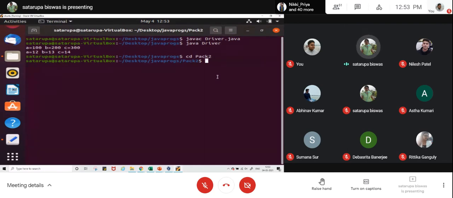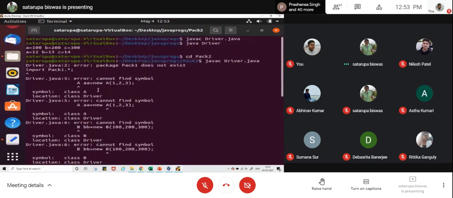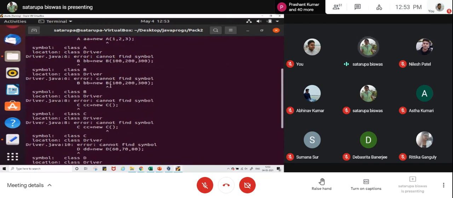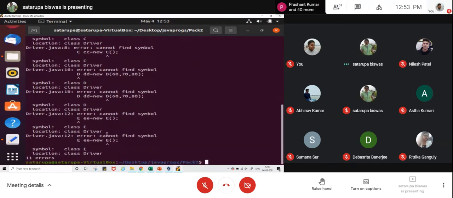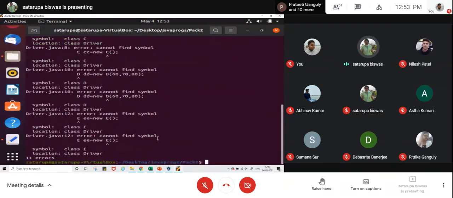So we are also inside the pack2 folder. Now if you try to write the same thing here, what is it showing you? It actually cannot find anything about A, B and C, as well as D and E. Nothing is discoverable to it. It cannot discover anything as the class path was not mentioned.